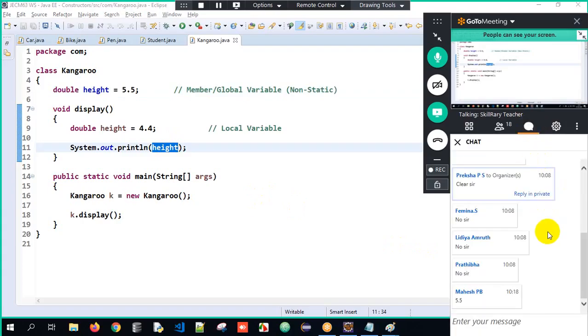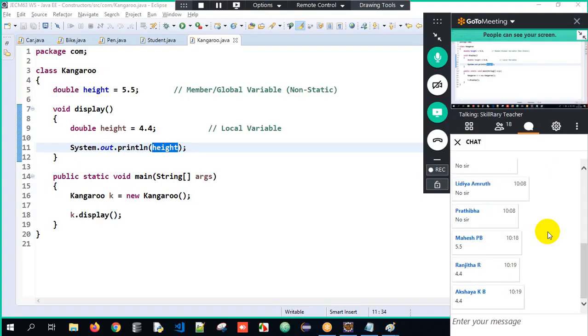Okay, you have to think and tell me. Quickly tell me, guys. You all predict it, okay? If you're wrong, we will understand. So, 4.4 or 5.5? Think and tell me. Think. Analyze.